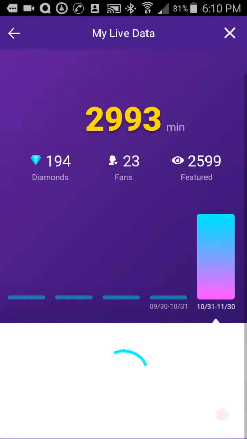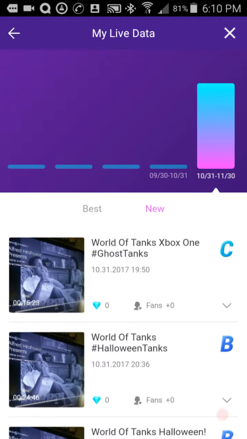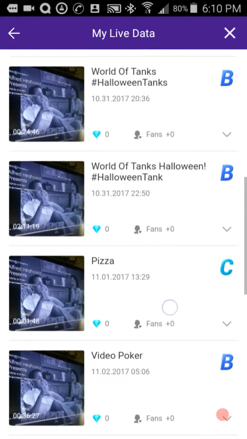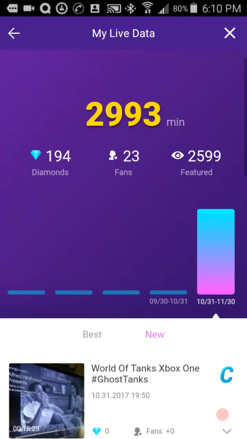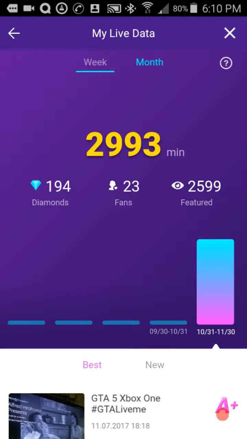You can also hit new, and the new should show you the last broadcast that you had, or new broadcasts. And when you get done with it, figure out what kind of average you have for a grade and broadcastership there. I'm going to go ahead and hit the back button on that. Hit the back button on that.